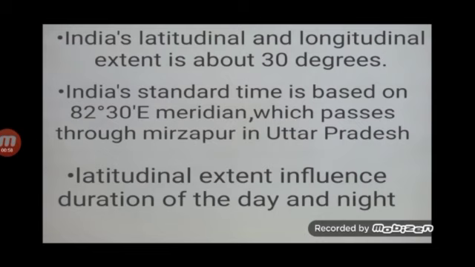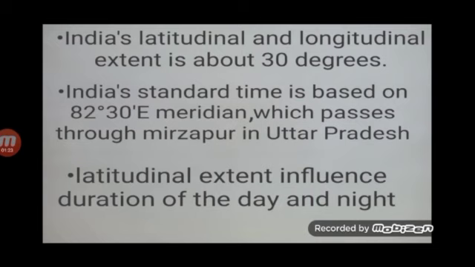Children, one more thing, this has enabled us to overcome the difference of 2 hours of time between Arunachal Pradesh and Gujarat. Children, do you know the sun rises 2 hours earlier in Arunachal Pradesh as compared to Gujarat in the west, but the watches show the same time.